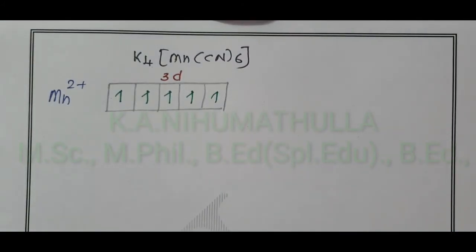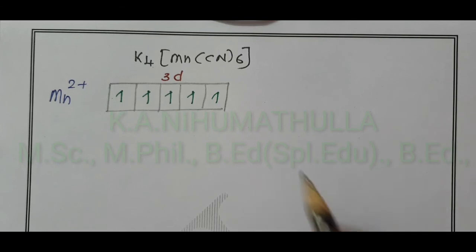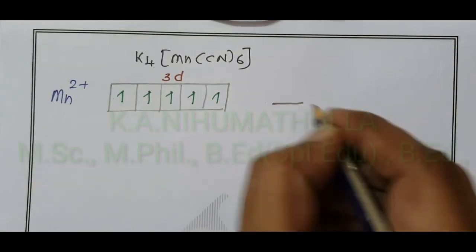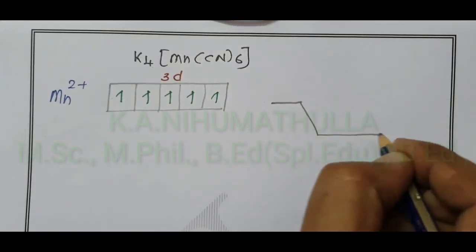How to fill these 5 electrons in the octahedral crystal field, that means ligand field?